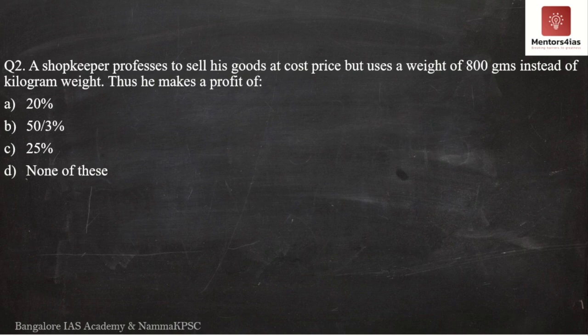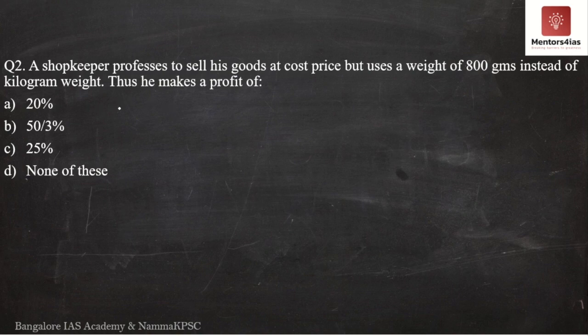Okay, now what does question number 2 say? Question number 2 says, a shopkeeper professes to sell his goods at cost price but uses a weight of 800 grams instead of kilogram weight. Thus, he makes a profit of what? What is the profit percentage? That is what the question is trying to ask.